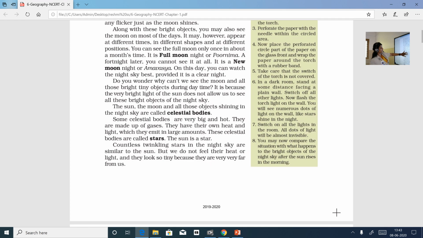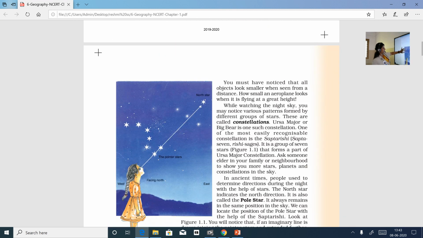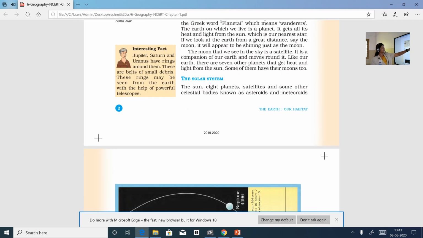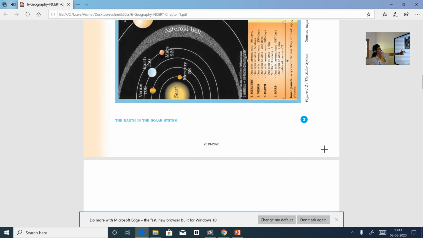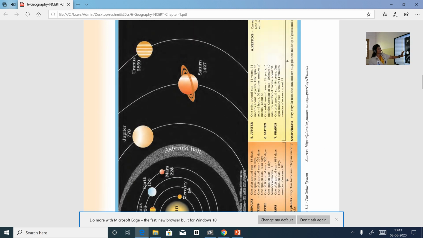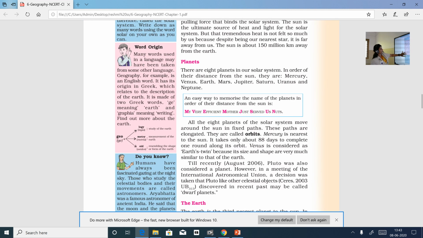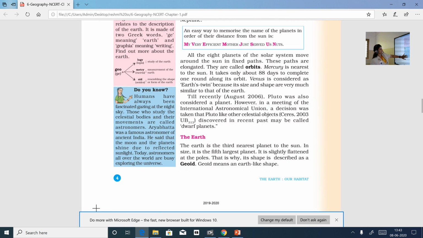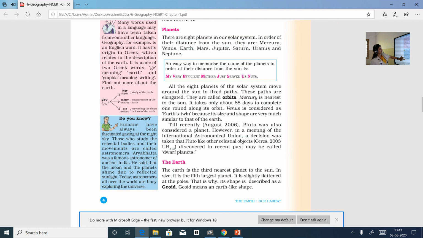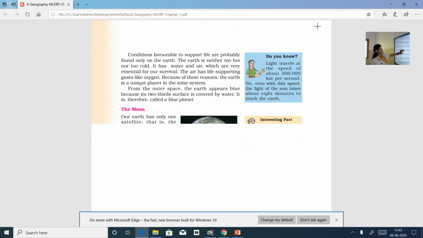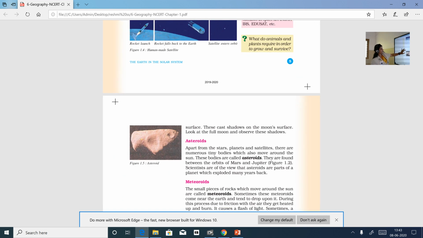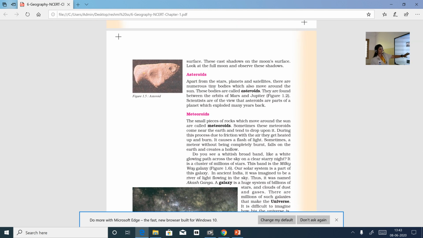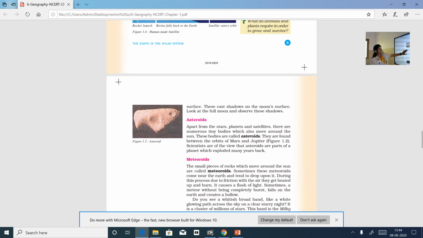So this is the first page of your chapter. Yesterday we discussed this. Today we have discussed the solar system. This is in your textbook. A few pieces of information were discussed, yes, in the solar system, the moon. So later, asteroids and meteoroids we will discuss in tomorrow's class.